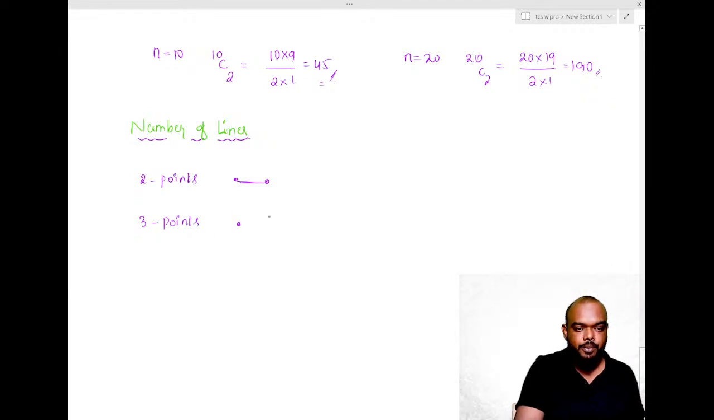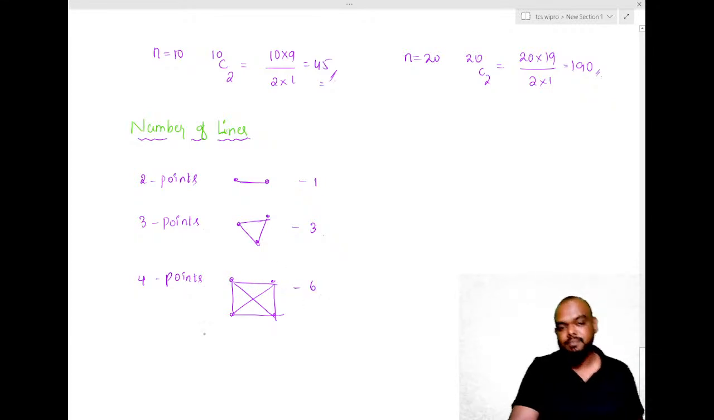let us assume the 3 points are like this. How many lines can be drawn? 1, 2, 3. Right? Here we can draw 3 lines. Suppose there are 4 points, let us assume 4 points are in this way. How many lines? 1, 2, 3, 4, 5, 6. We will get 6 lines.